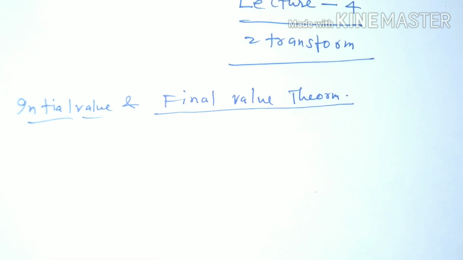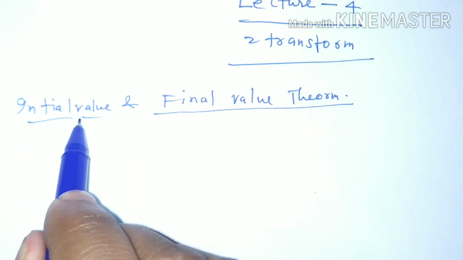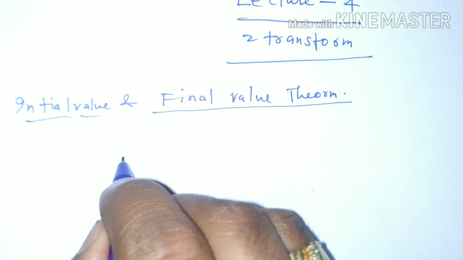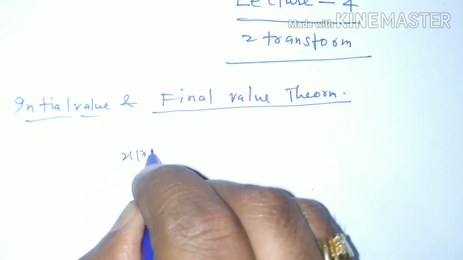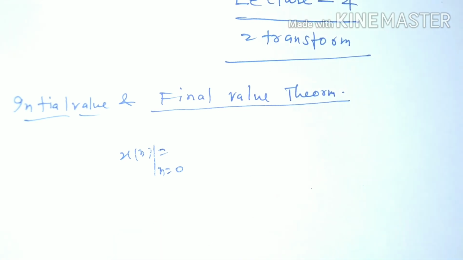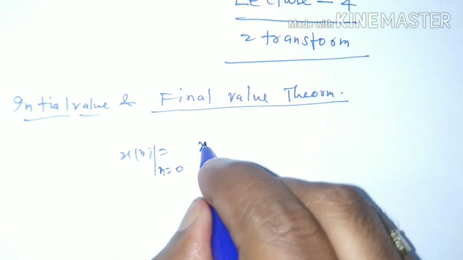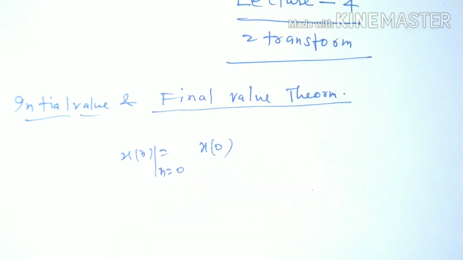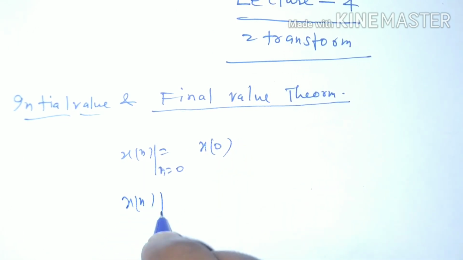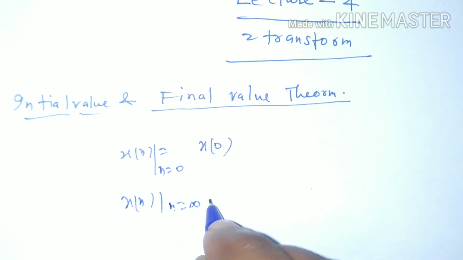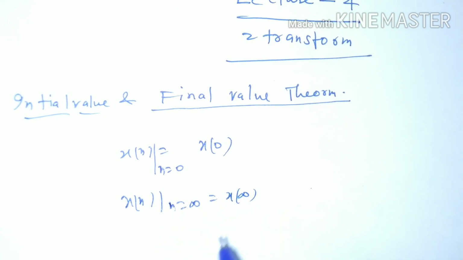Hello everyone, welcome back. In this lecture I am going to discuss the initial value and final value theorem of Z transform. So let us see what is initial value. Initial value tells the value of signal at n equal to 0. That is called initial value of any signal. And what is the meaning of final value? Final value means value of the signal at n equal to infinity.